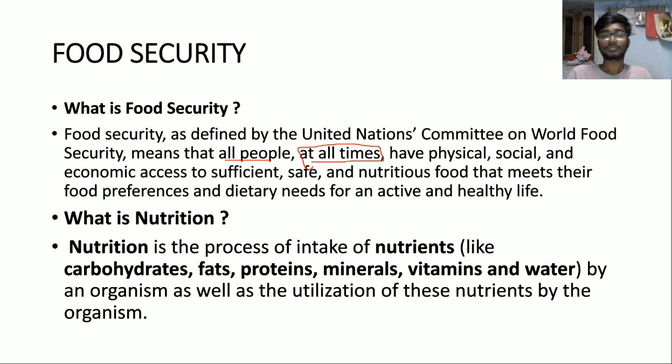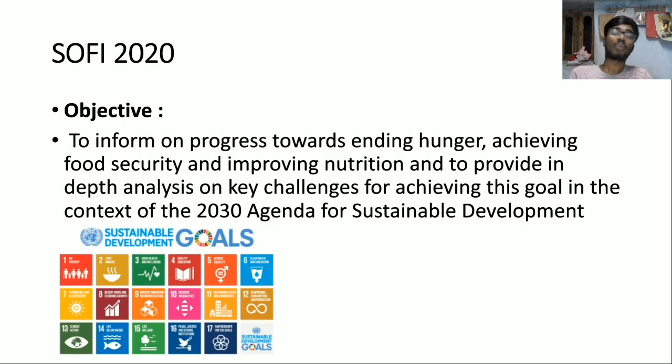So what is nutrition? Nutrition is a process of intake of nutrients like carbohydrates, fats, proteins, minerals, vitamins and water by an organism, as well as utilization of these nutrients by the organism. So this is the definition of food security and nutrition. So what is the objective of the State of Food Security and Nutrition Index 2020?